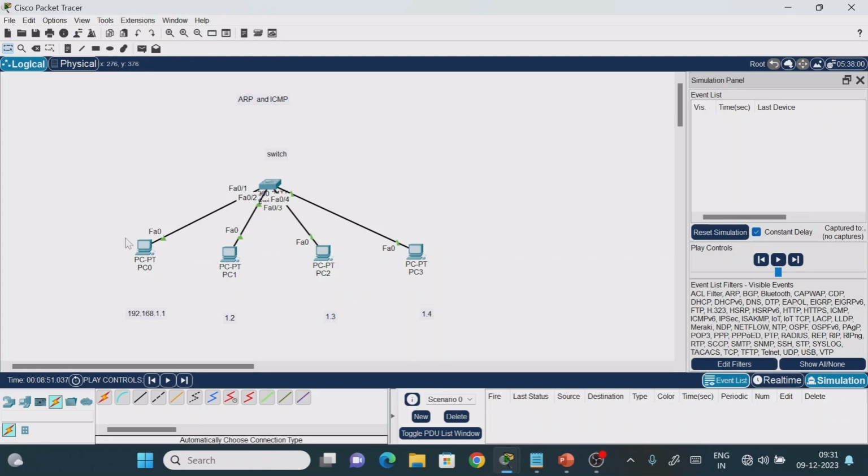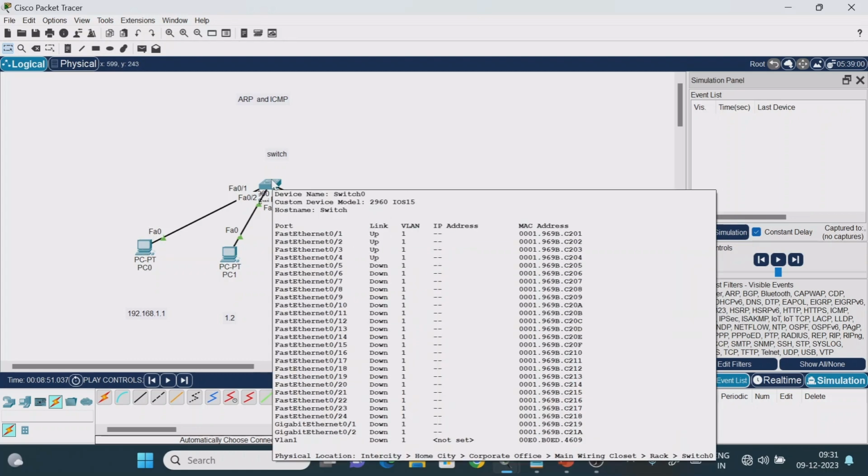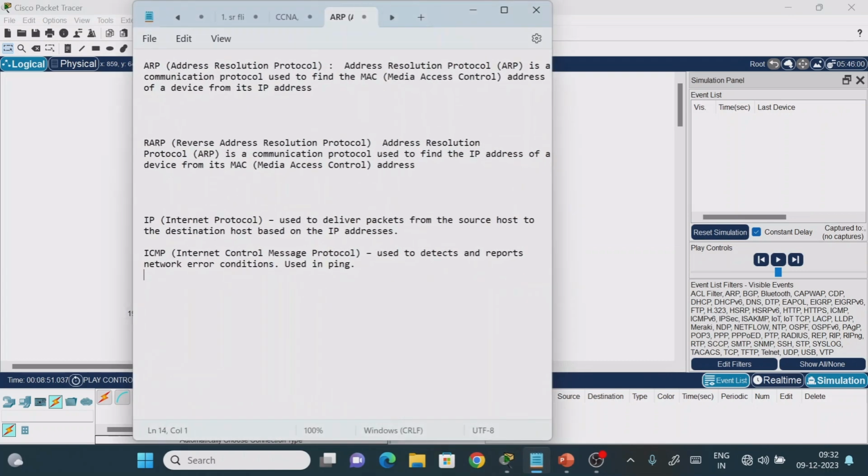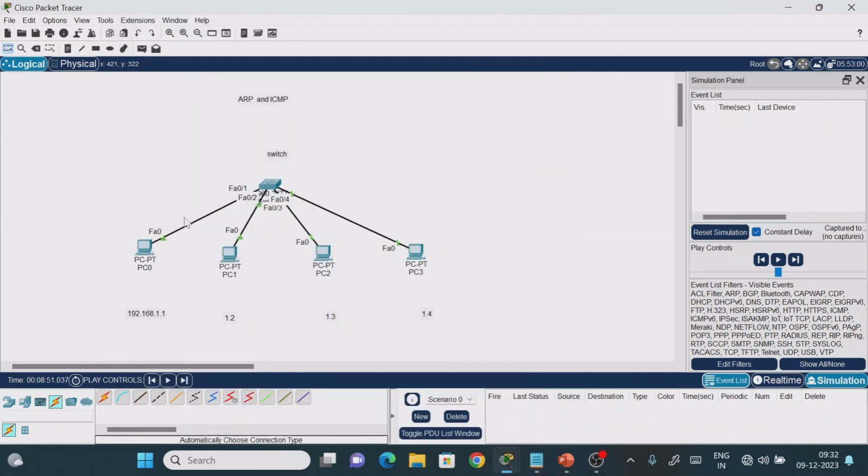Now the IP address somehow we need to convert into the MAC address. It means that if you are going with this IP address, someone has to tell that the device with this IP address has this MAC address, and that MAC address I am giving to you. So if you know the IP address, by using the ARP protocol you can find out the MAC address of that particular device. What is the use of the ARP protocol? It is used to find out the MAC address of a particular device from its IP address. Why is it required? The switch understands only the MAC address mechanism.